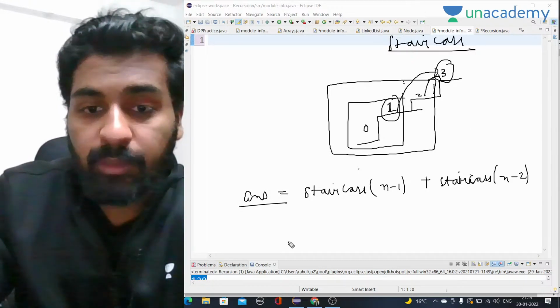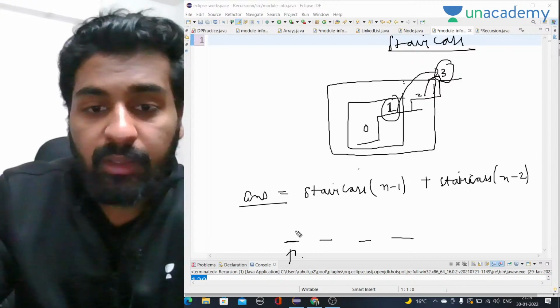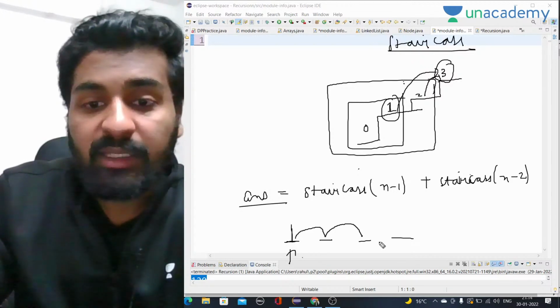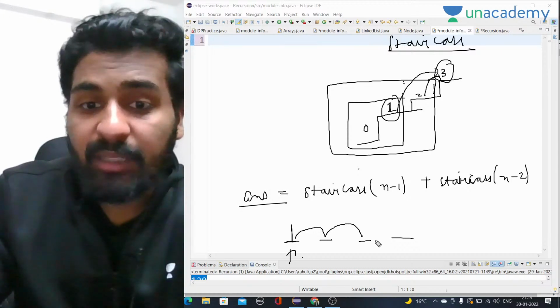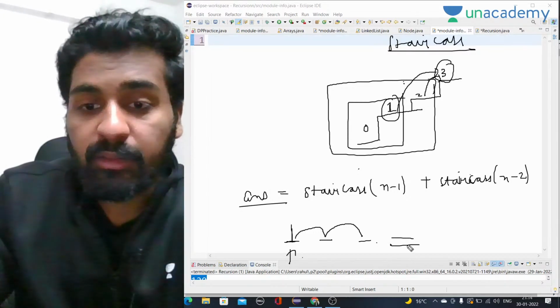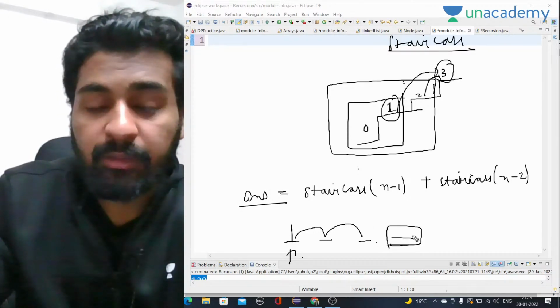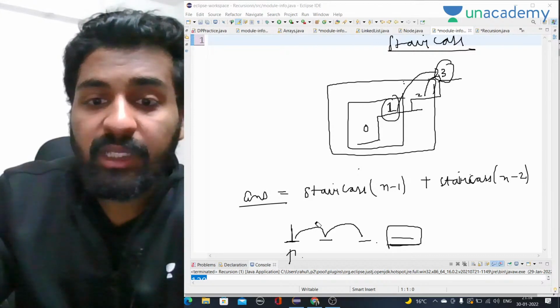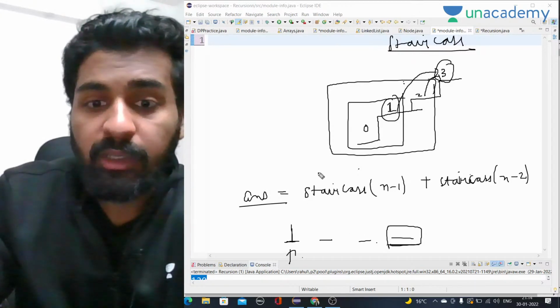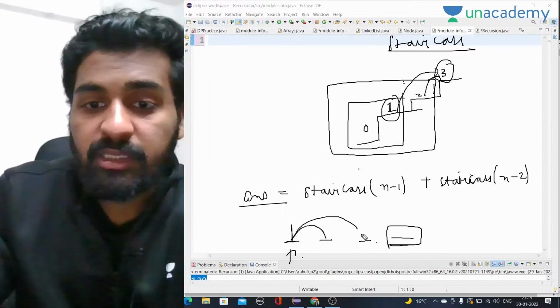Let's take another example. Let me start from here. I want to jump here, then I will jump here. The person is saying, tell me the number of ways you can reach here after jumping. You are only allowed to take one jump at a time, or you can skip one, like you can jump here or you can jump here.